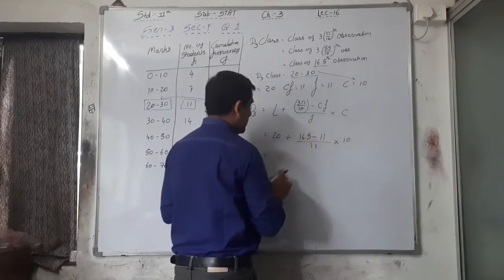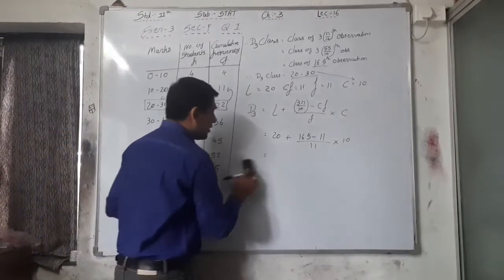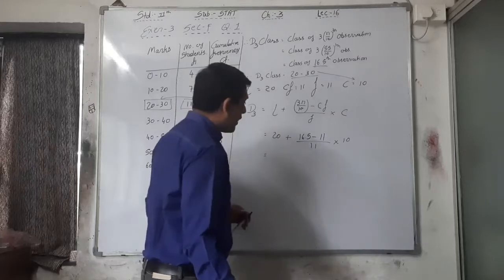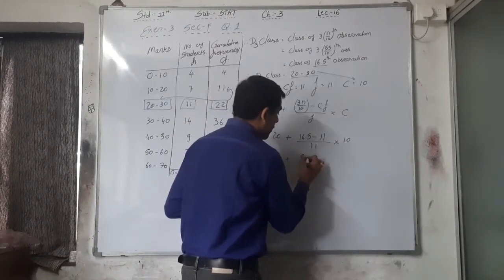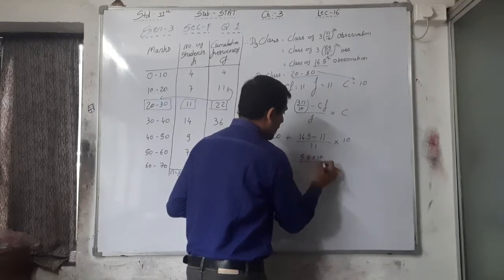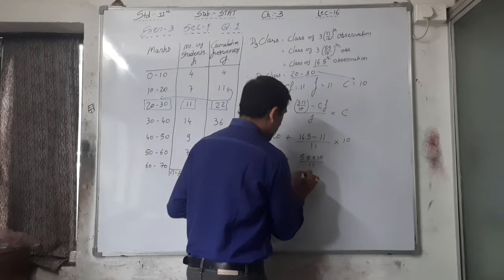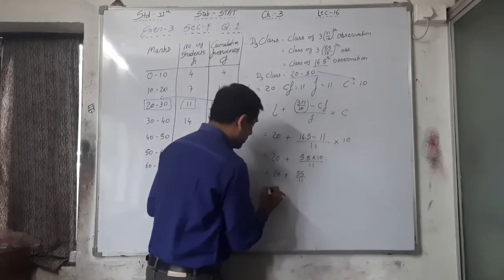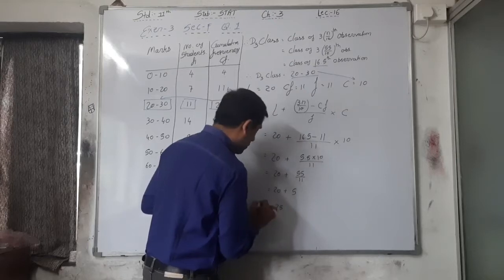You cannot cancel this 11 because here in the numerator minus sign is there. 20 plus 5.5 into 10 divided by 11, that is 20 plus 55 upon 11, that is 20 plus 5. So 25 marks.